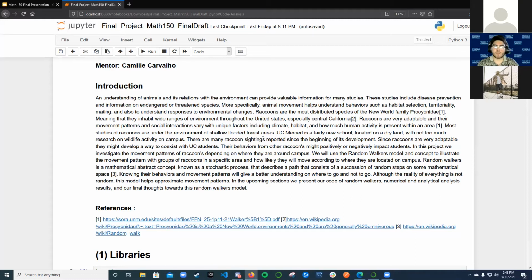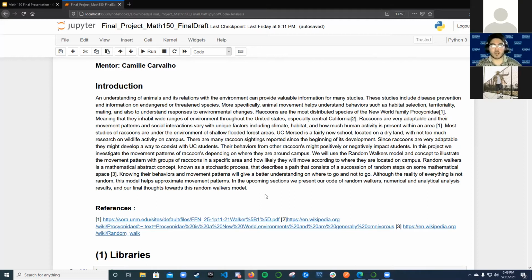Knowing these behaviors and movement patterns will give a better understanding of where to go and not to go on campus. Although the reality of everything is not random, this model helps approximate movement patterns. In the upcoming sections, we present our code of random walkers, numerical and analytical results, and our final thoughts towards the random walker models.